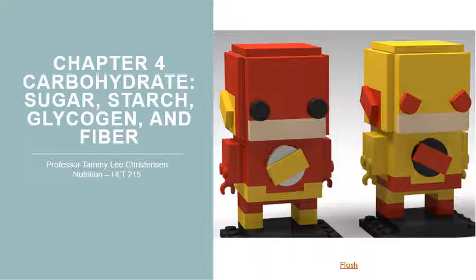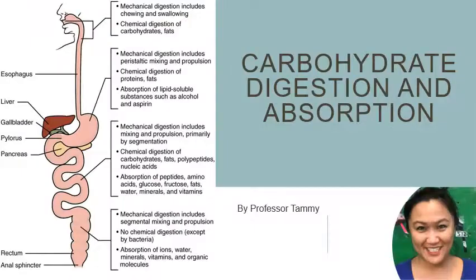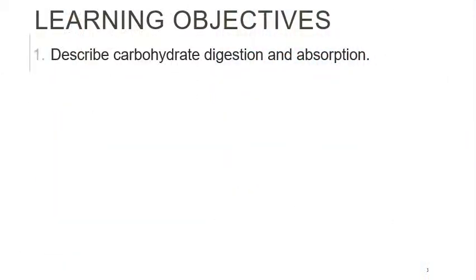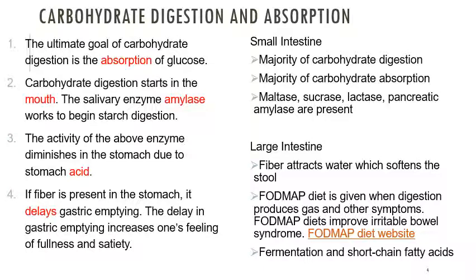Welcome to Chapter 4, Carbohydrate, Sugar, Starch, Glycogen, and Fiber. Carbohydrate digestion and absorption. Learning objectives. Describe carbohydrate digestion and absorption. The ultimate goal of carbohydrate digestion is the absorption of glucose. So, you want glucose to be absorbed.